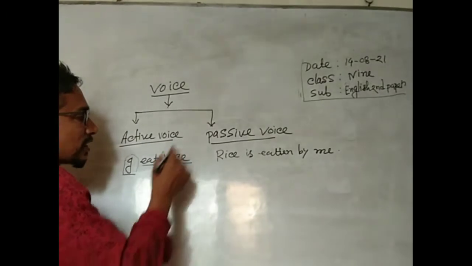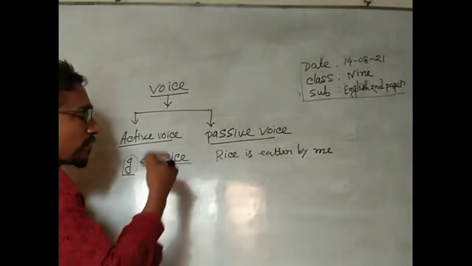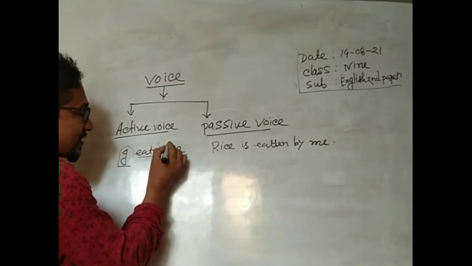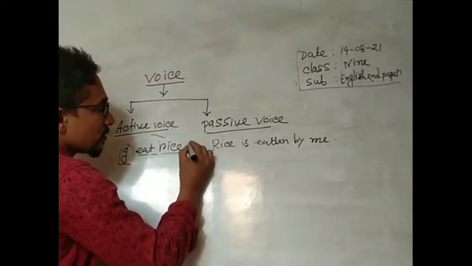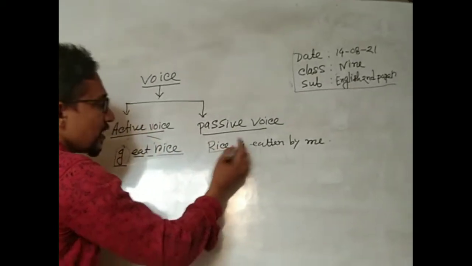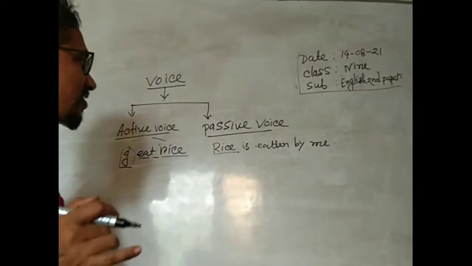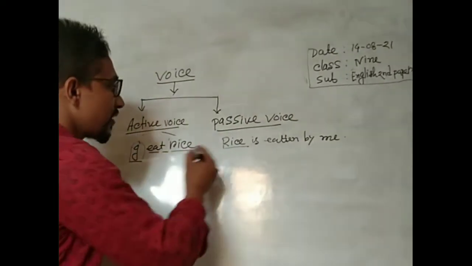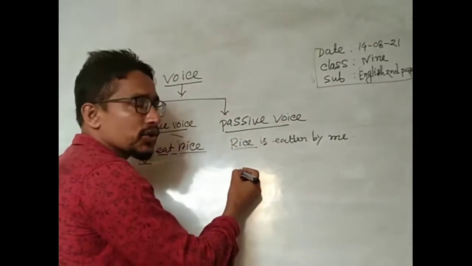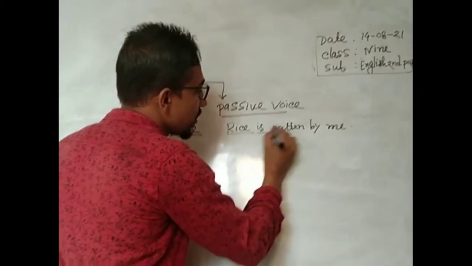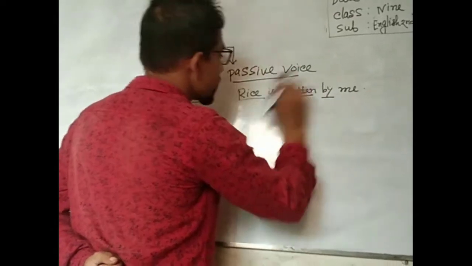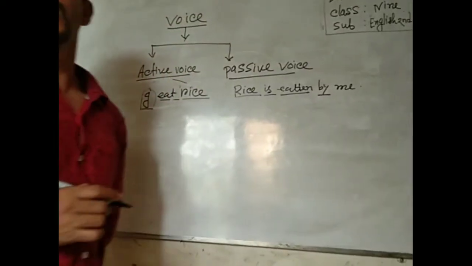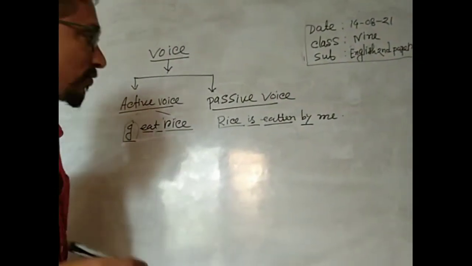We know the rule of changing active to passive: object to subject. Rice is third person, so you use the auxiliary verb is, then the past participle, plus by, plus subject to object. While you change active to passive voice, you must follow some rules.